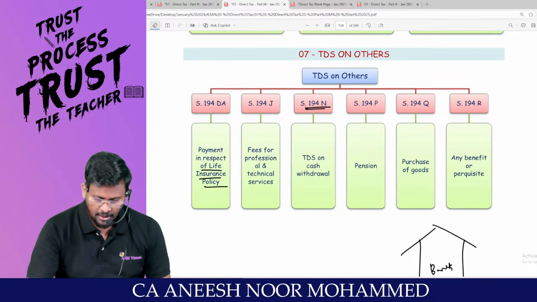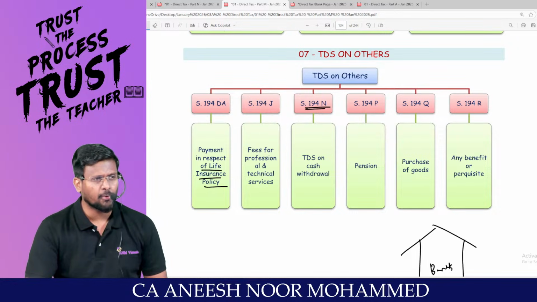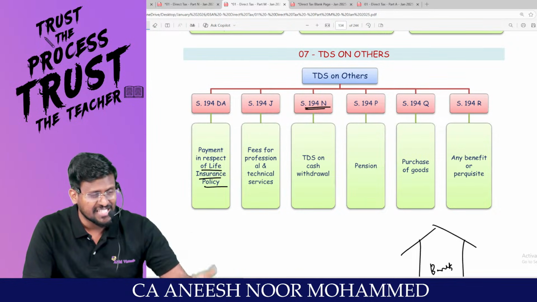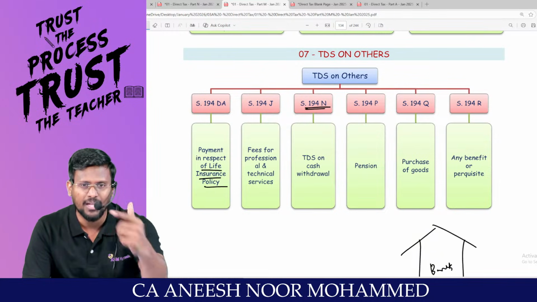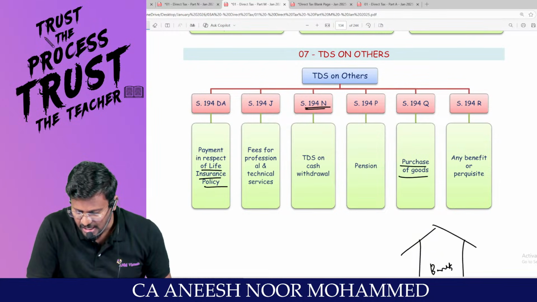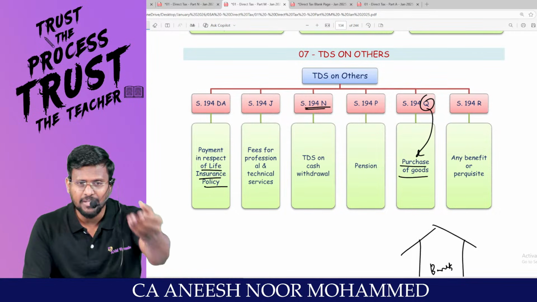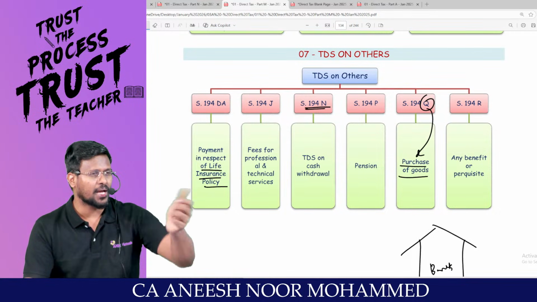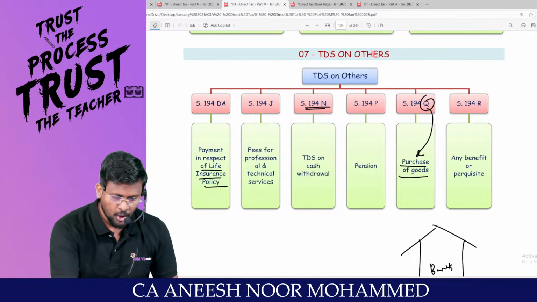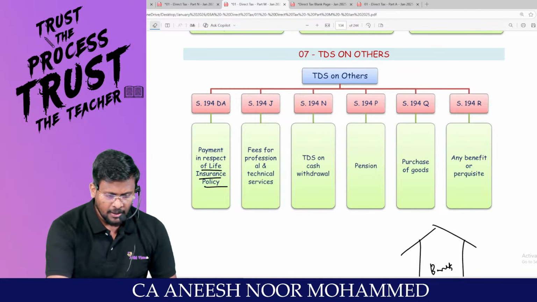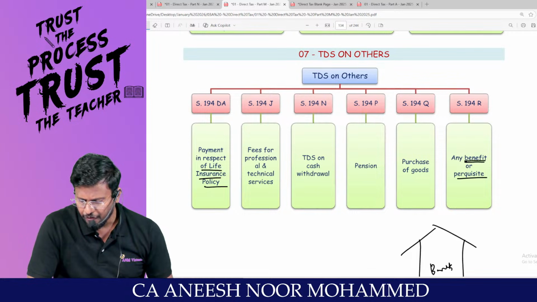Sir, you are a businessman, not a salaried employee, PGBP. Will you make purchases? I am the seller, you are the purchaser. If you are purchasing a quantity of goods, then you are the person who is going to make me the payment, and you are liable to deduct TDS under 194Q. Are you all really with me?